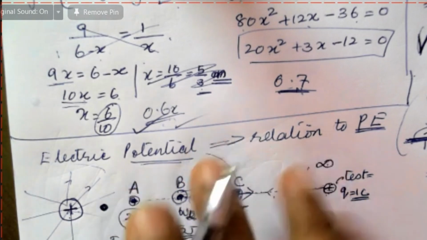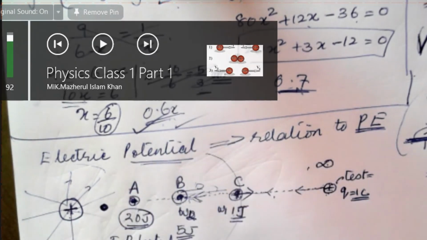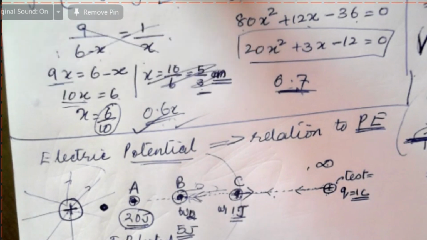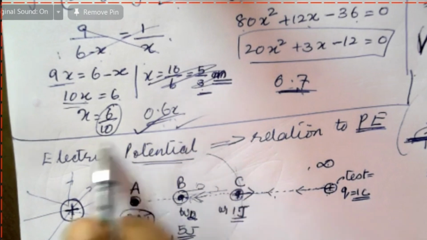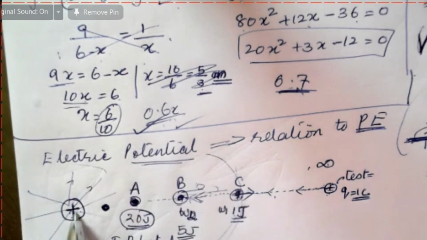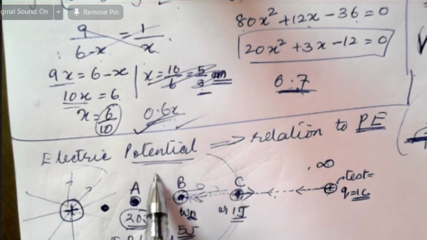Now if you place another charge, for example a third charge Q3, over here, it will get some potential energy. This electrical potential is a property of a point in the electric field of a source charge. So every point will have certain potential.